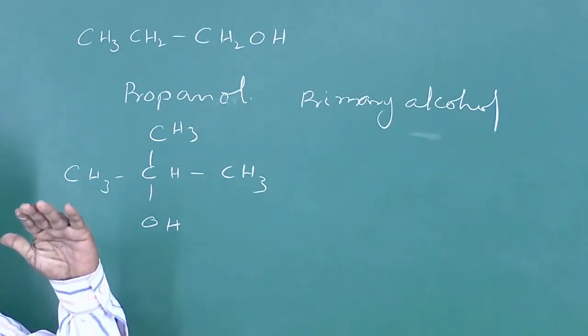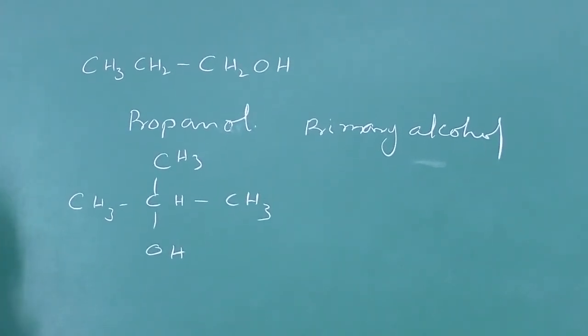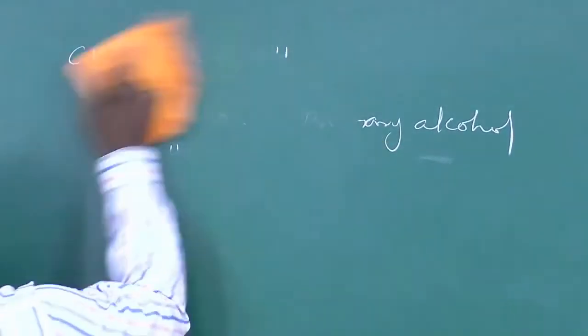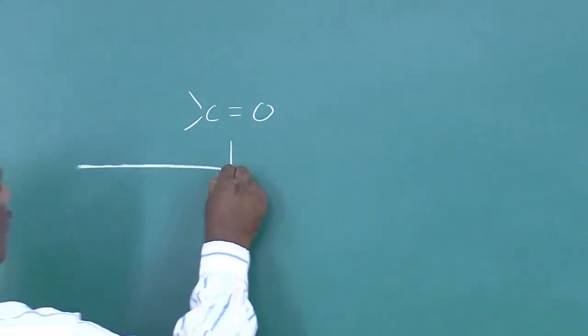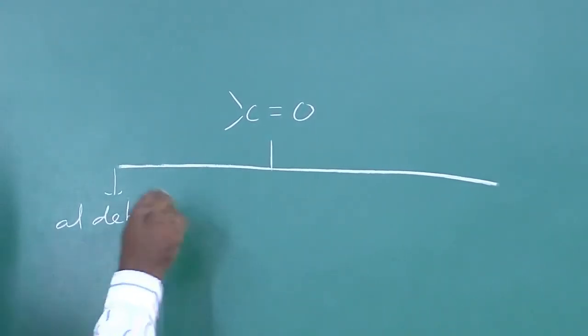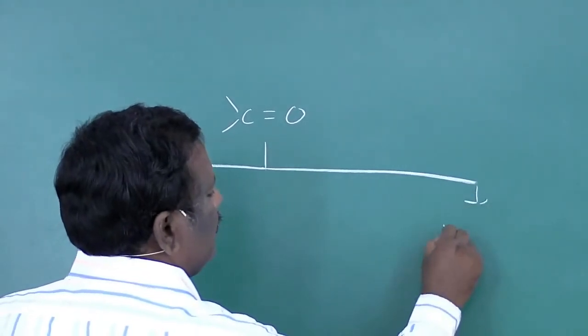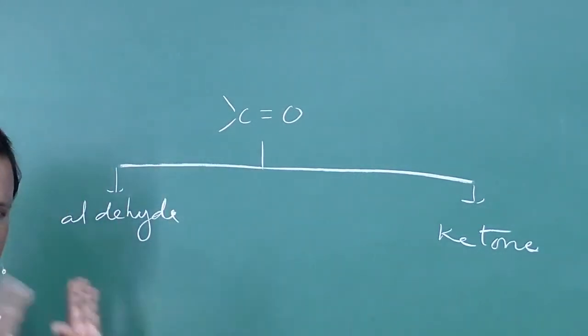So based on the position of the functional group, whether it is in a primary, secondary or tertiary carbon, the properties will change entirely. For example, consider the carbonyl group, the functional group C double bond O. If it is present in a primary carbon, then it is said to be an aldehyde. If it is in a secondary carbon, then it is said to be a ketone. That means they have two entirely different properties.